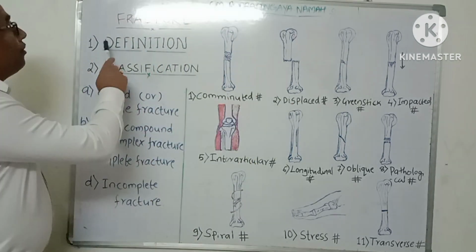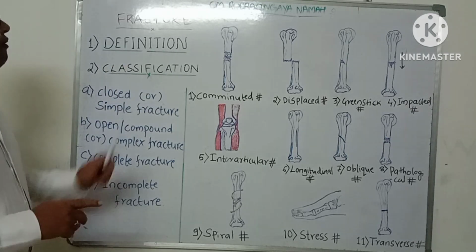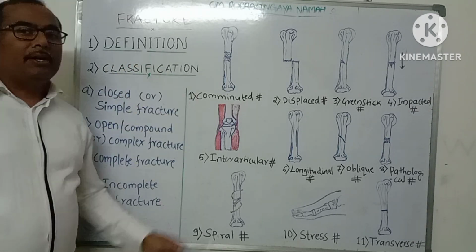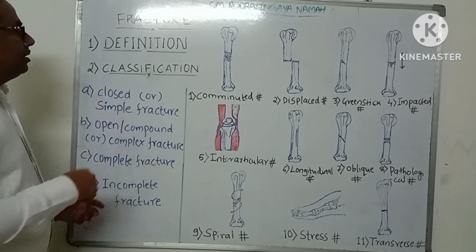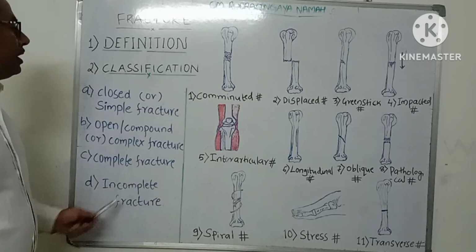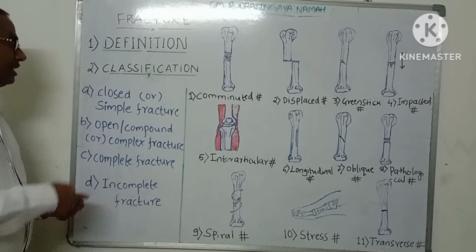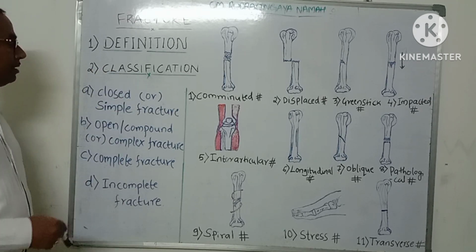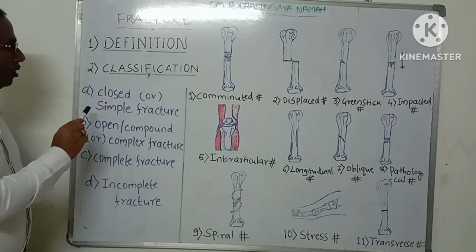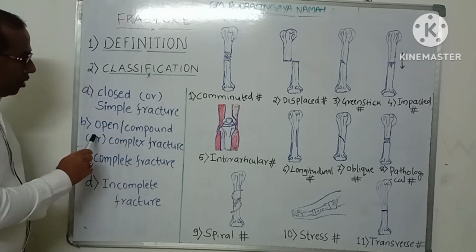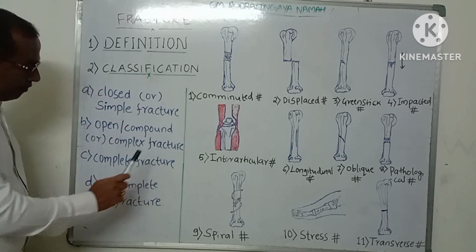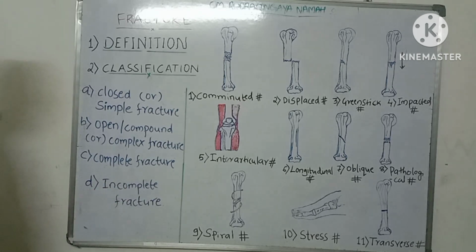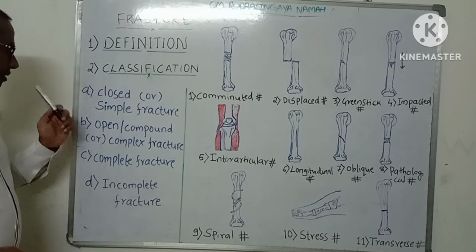So what is fracture? Definition of fracture: fracture is nothing but a break in the continuity of the bone. Classification of fracture: fractures are classified into four types. This is a broad classification of the fracture. Fracture is classified into closed or simple fracture, open or compound or complex fracture, third, complete fracture, and fourth, incomplete fractures. So these are the four types of fractures.